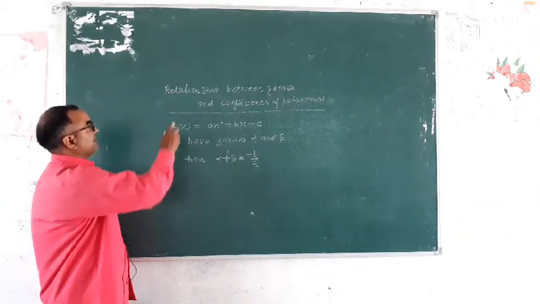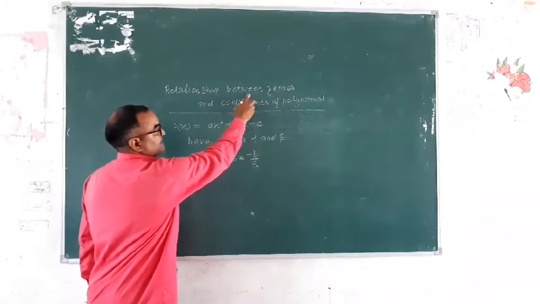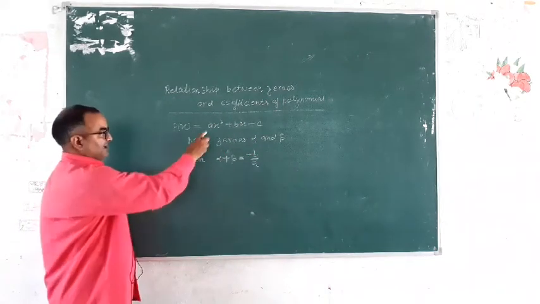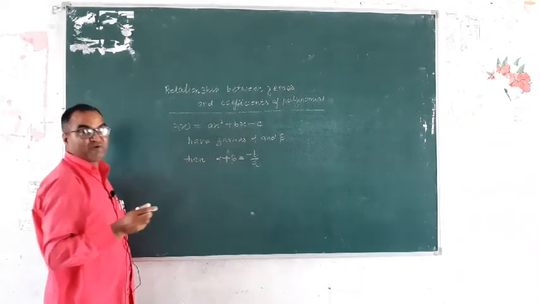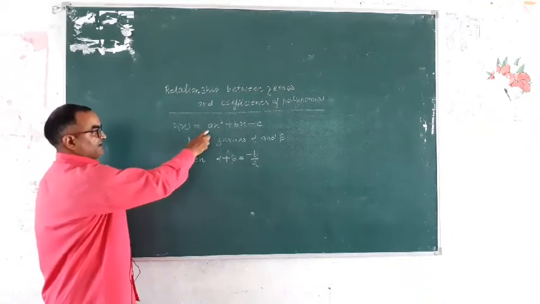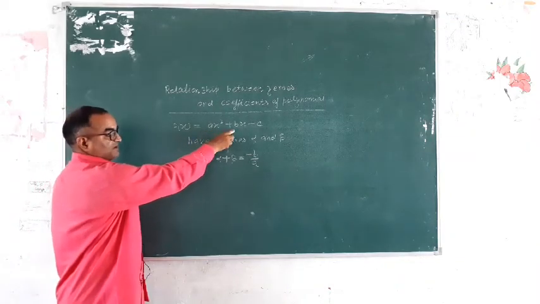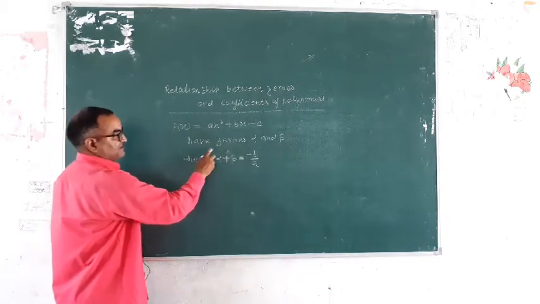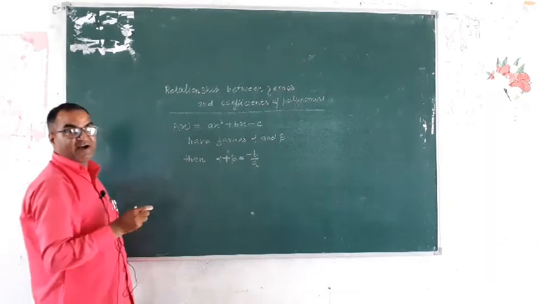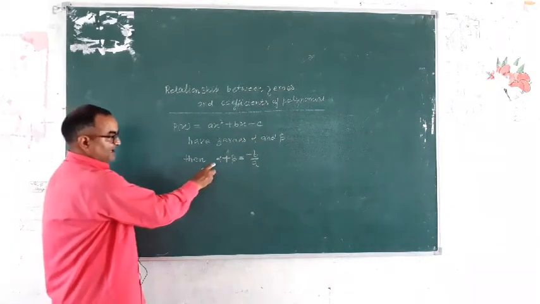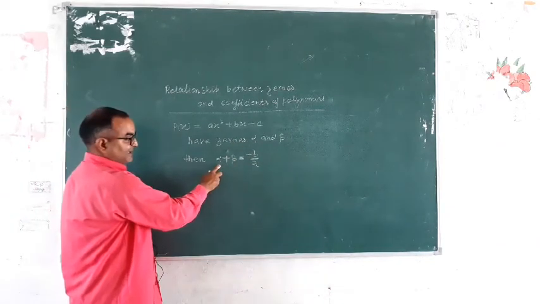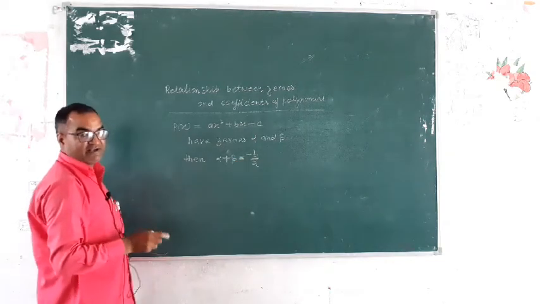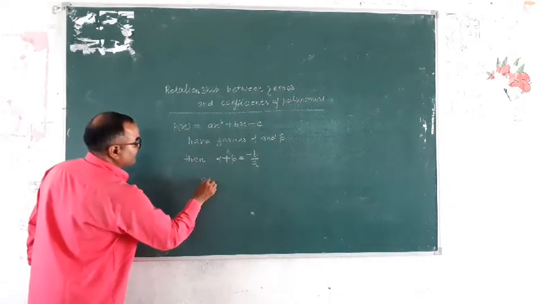So this is the topic, relationship between zeros and coefficient of polynomial. a, b and c are coefficients of the polynomial. a is the coefficient of x square, b is the coefficient of x, and c is the constant term. And it has zeros alpha and beta. So alpha plus beta, the sum of zeros, is equal to minus b by a. Is it clear? Write down sum of zeros.